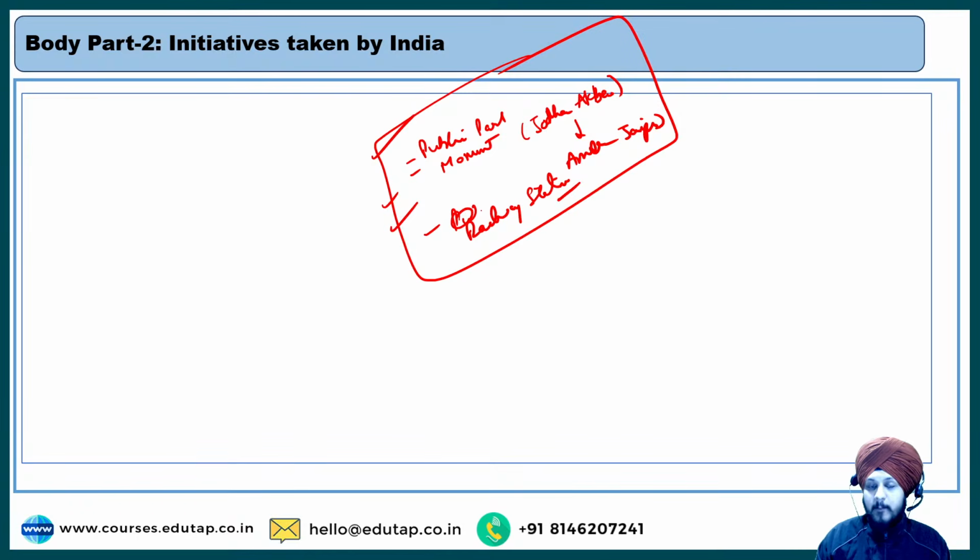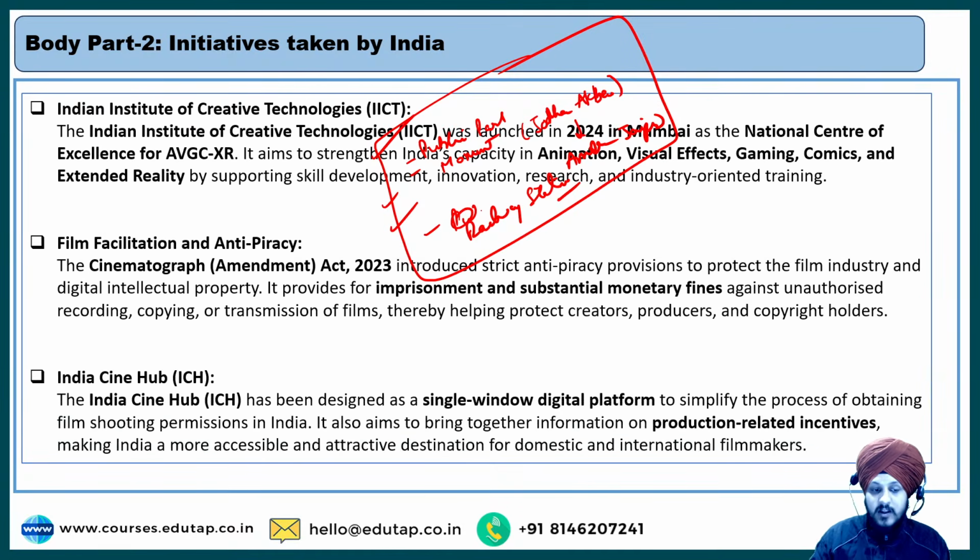Now, what has happened? The government has brought a reform over here, and the government has formed something called India Cine Hub, right? Now, what is this India Cine Hub? This India Cine Hub is a single window digital platform. Over here, whatever permission that you want related to filming, related to film shooting, you can take it over here, right? On a single platform only. You don't have to go here and there to different departments, to different authorities. That is equivalent to harassment, right? It wastes a lot of time.